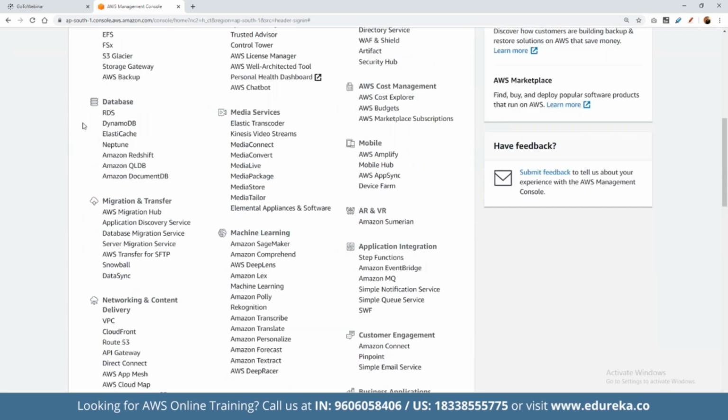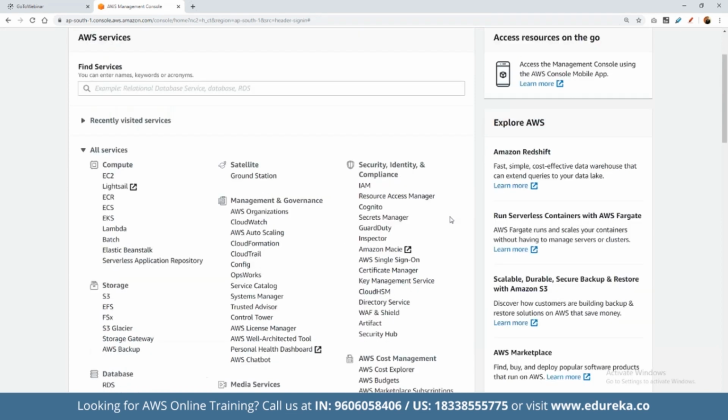As you can see here, we have the complete list of all the available services for our account. And when we have created the account, we can also set up the MFA, which we will explore once we start our session on AWS. So that's how we can sign up for the entire AWS account, right? Now, once we have the access, these are all different services that we can use to get started.